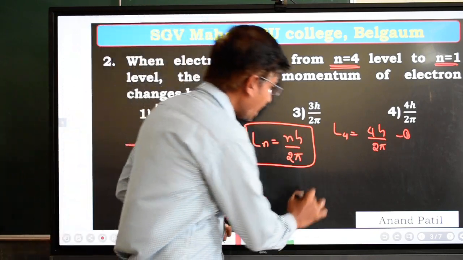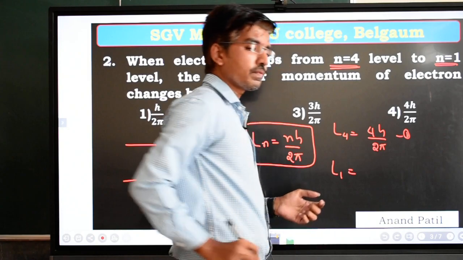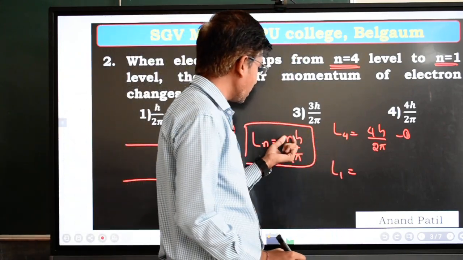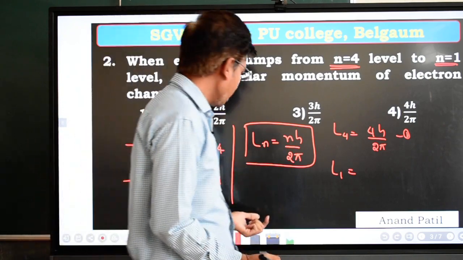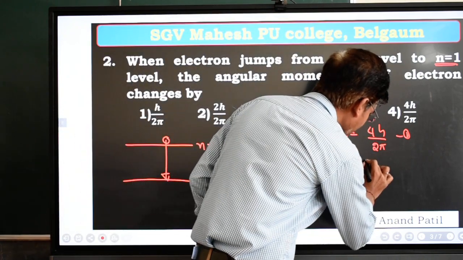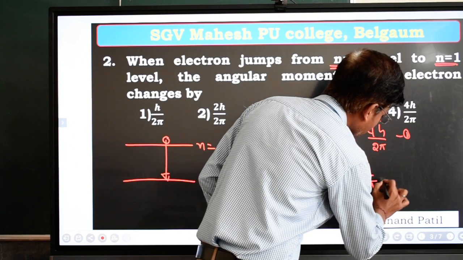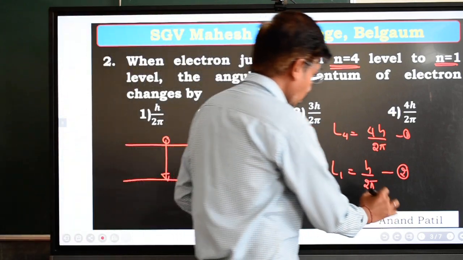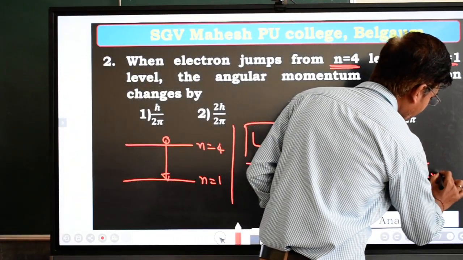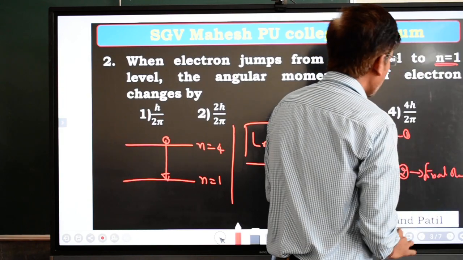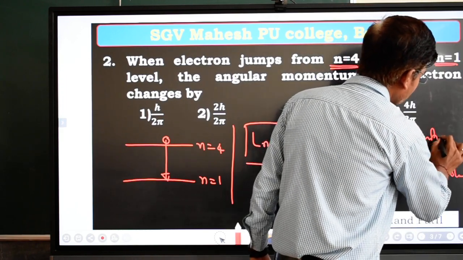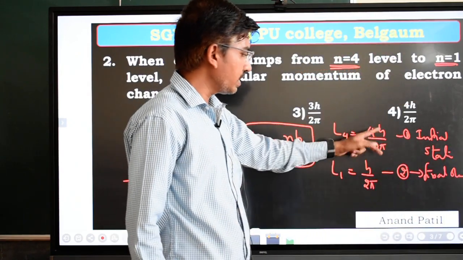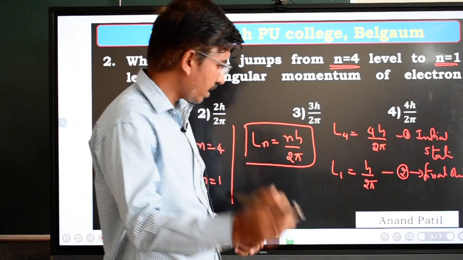That is, L1 is equal to nh upon 2 pi, in the place of n substitute 1. Okay, this becomes 1 into h, that is h upon 2 pi. So take it as equation number 2. So equation 2 is nothing but the final state. Equation number 1 is nothing but the initial state. So then take the difference between these two, and you will get the answer.